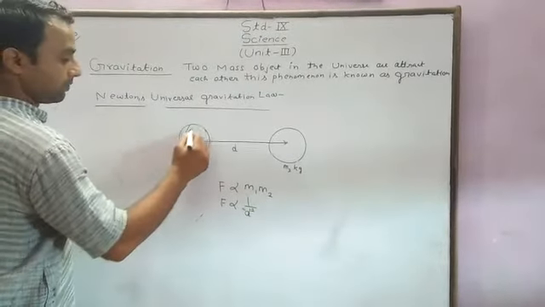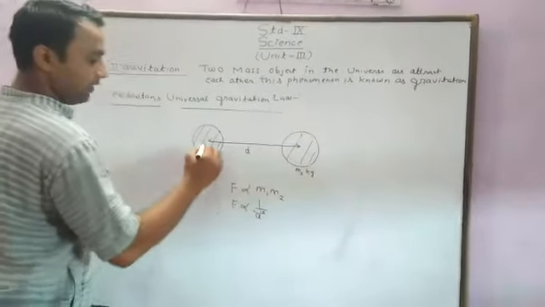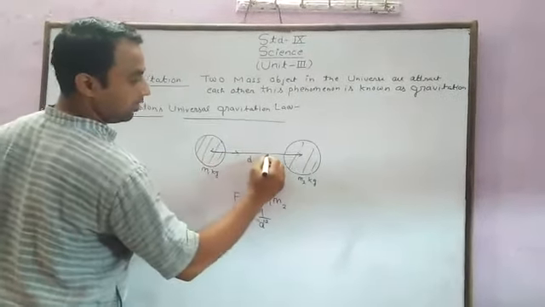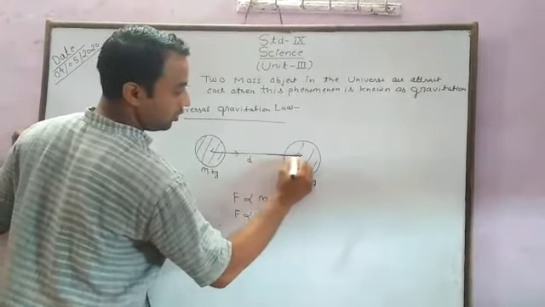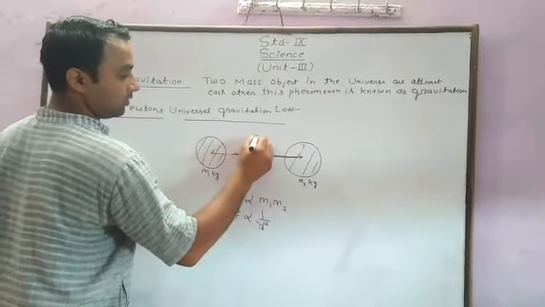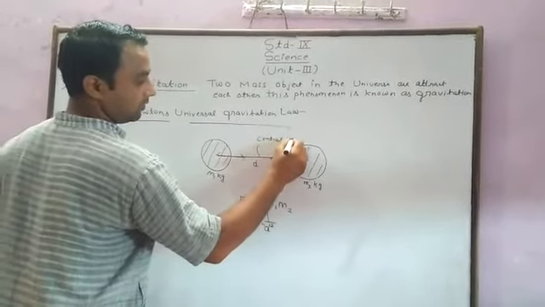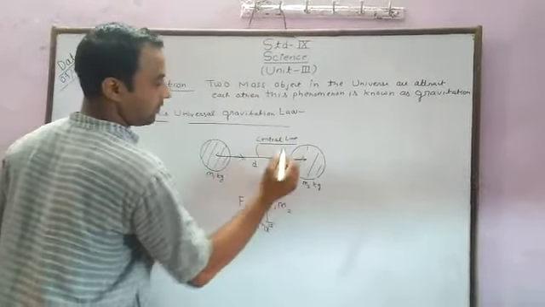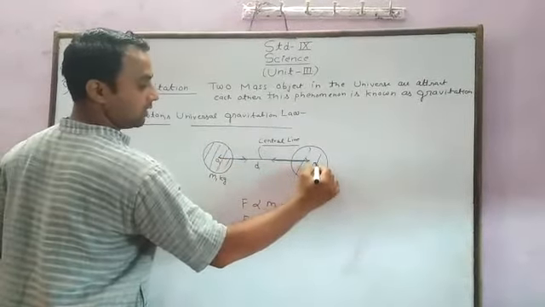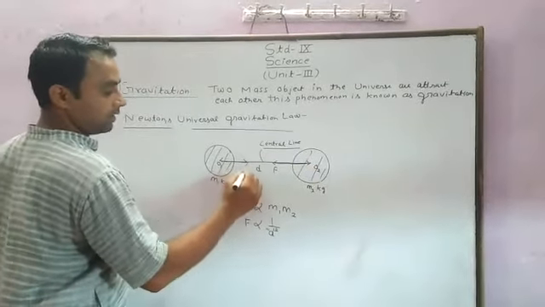This is mass 1 and this is mass 2. And the force of attraction is along the line joining the centers. This is the center O1 and this is the center O2, and the force of attraction acts between them.